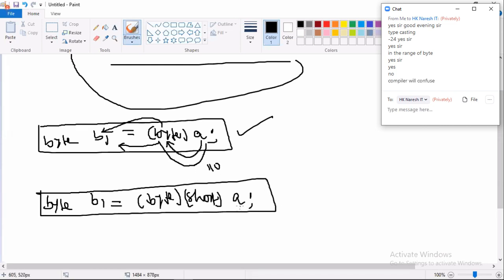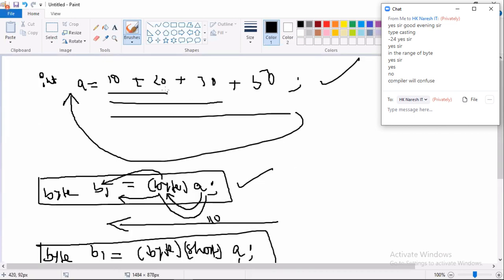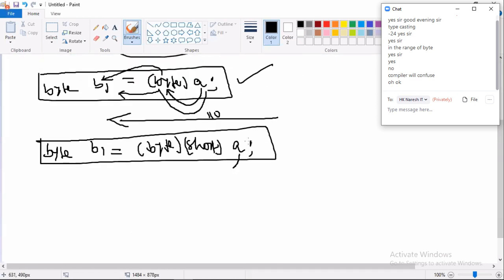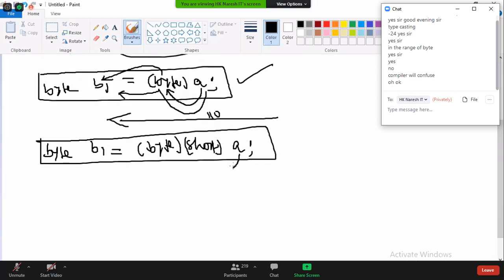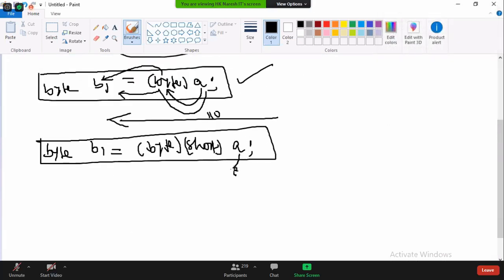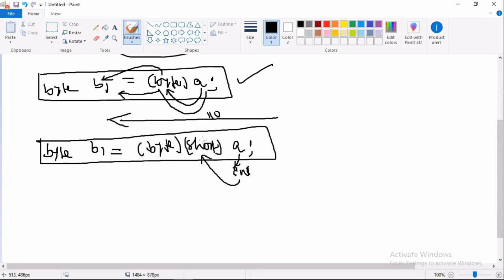What is the formula? Take the value, the cast operator is executed right to left. The plus operator is executed left to right, and the final result is stored right to left. The cast operator is executed right to left. A value is what? Int. A type is int. Int and short compatible? Yes. Then the result coming out is what?